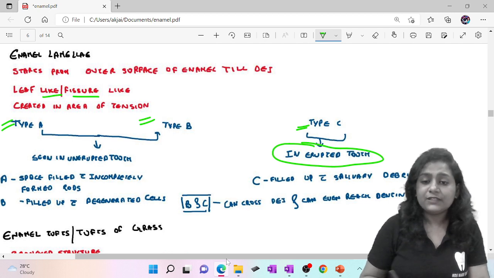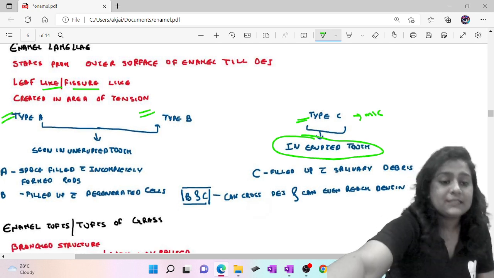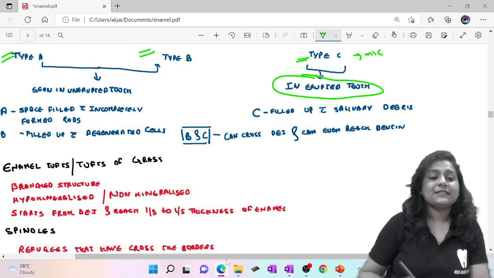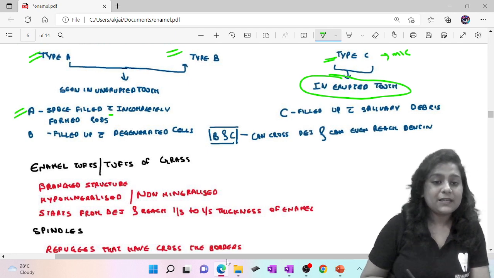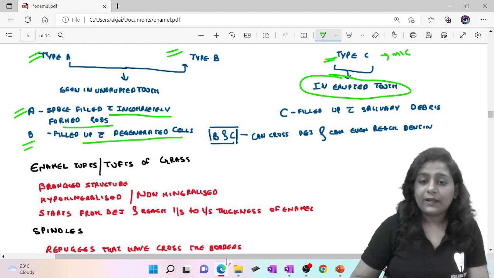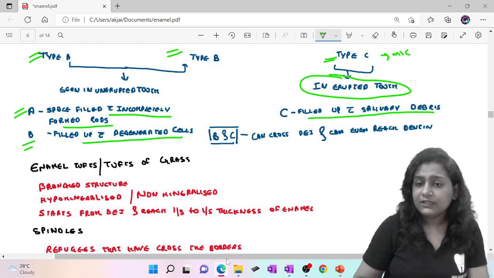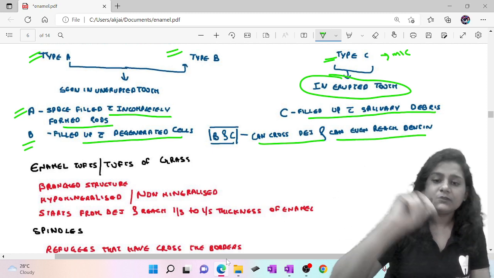So it is very obvious that the most common type of enamel lamella is type C. This is your one MCQ. Type A and type B are seen in unerupted teeth. In type A the spaces are filled with incompletely formed rods. In type B these are filled up with degenerated cells, while in type C the spaces are filled up with salivary debris. Types B and C can cross the DEJ and can even reach your dentine.